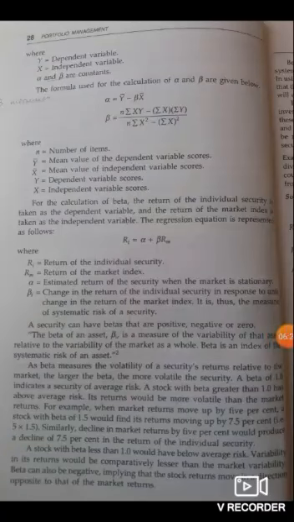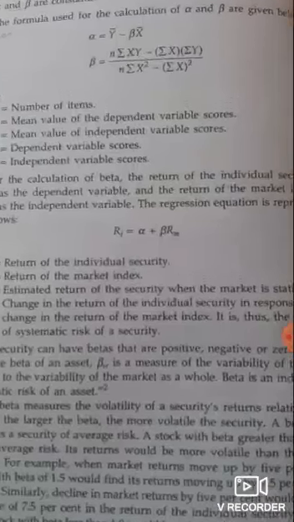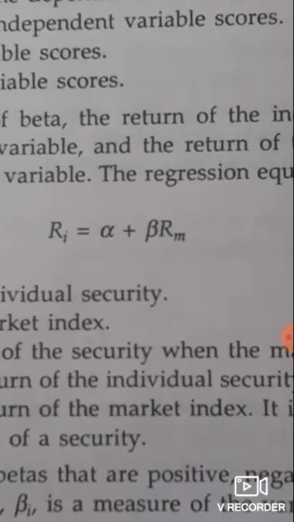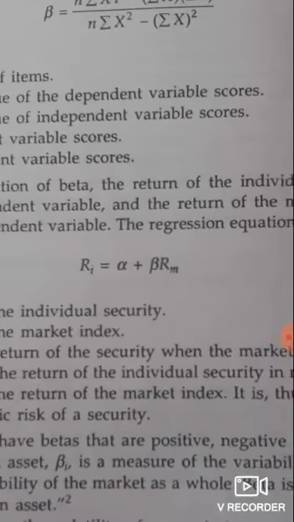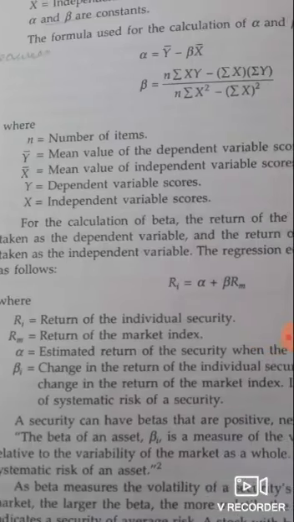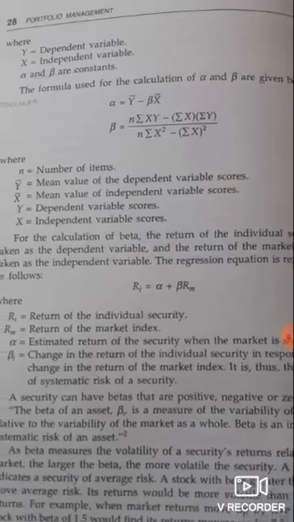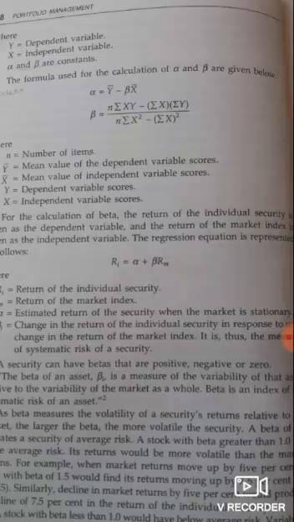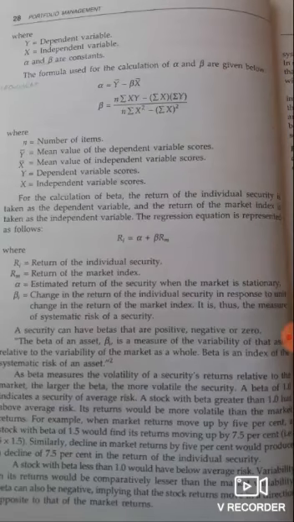So for the calculation of beta, the return of the individual security is taken as the dependent variable, and the return of the market index is taken as the independent variable. The regression equation is represented by Ri = alpha + beta × Rm, where Ri is the return of the individual security, and Rm is the return of the market index. Alpha, as we said, is the estimated return of the security when the market is stationary, and beta is the change in the return of the individual security in response to a unit change in the return of the market index.